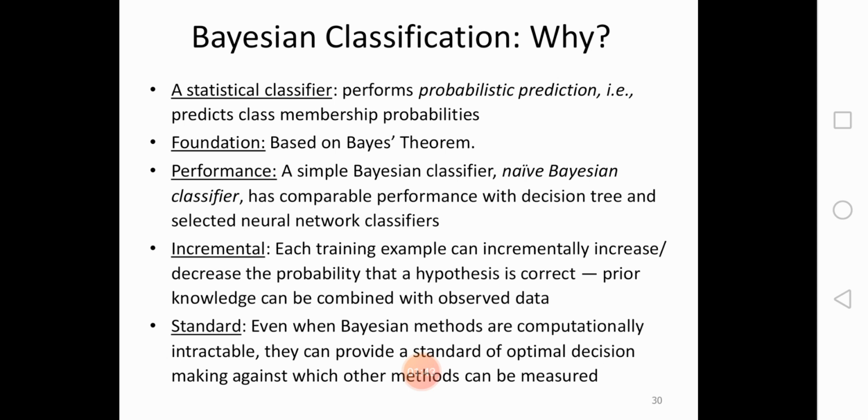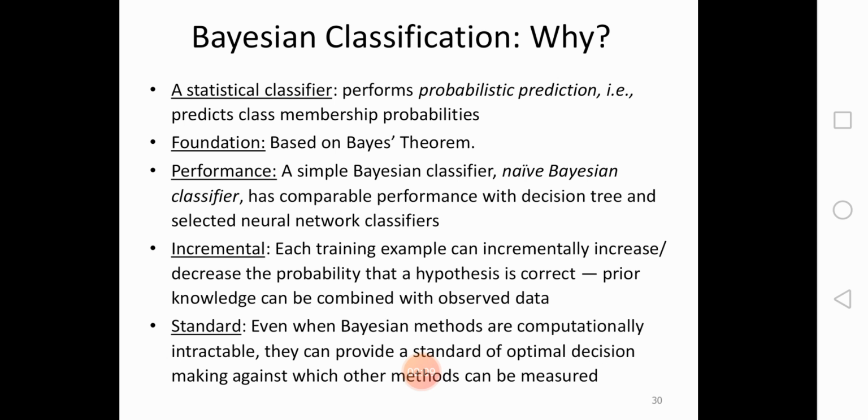If you need an accurate result, obviously we prefer a classifier like the Bayesian classifier, and it can be applied on a large database to predict the information.